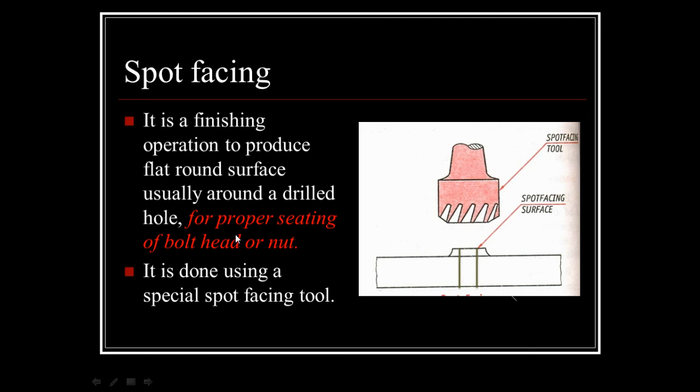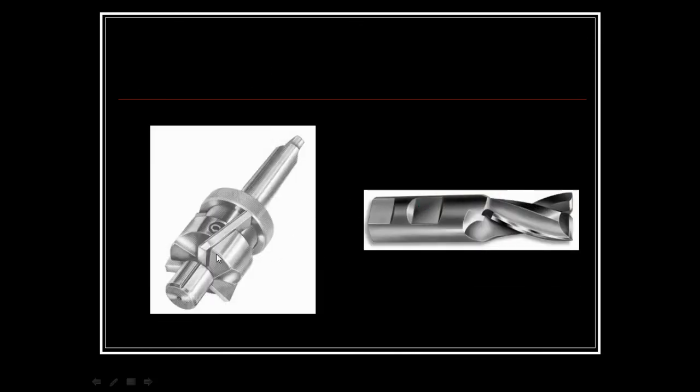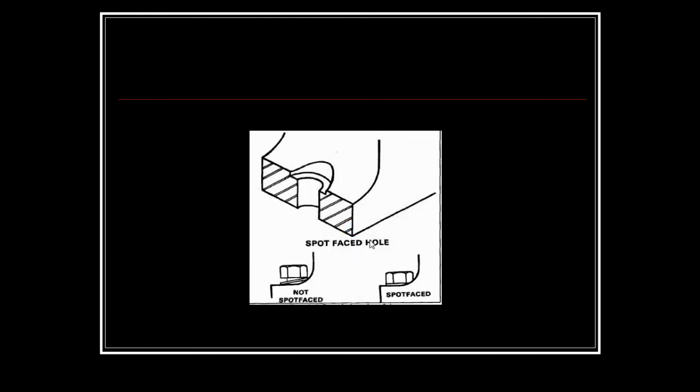Then we have spot facing. Spot facing is a finishing operation to produce a flat round surface, usually around the drilled hole, and the use of this is for the proper seating of bolt heads and nuts. I'll explain it with the help of this diagram, and it is done with the help of the spot facing tool. You can see these are the spot facing tools.